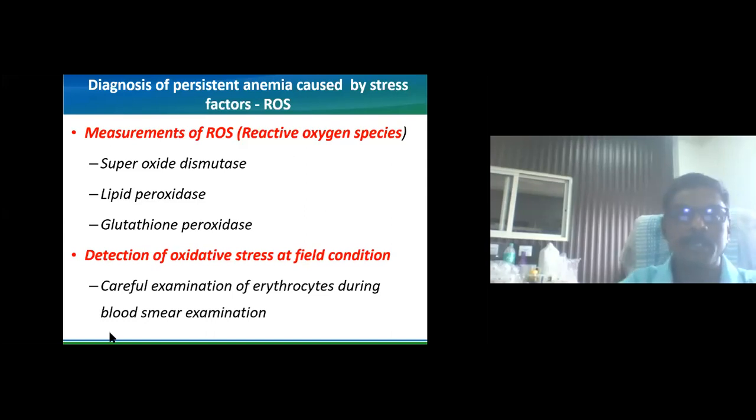No doubt, superoxide dismutase, lipid peroxidase and glutathione are academically oriented research, while detection of oxidative stress in field conditions is based on extensive, very careful examination of erythrocytes.